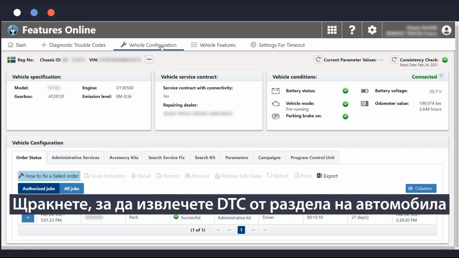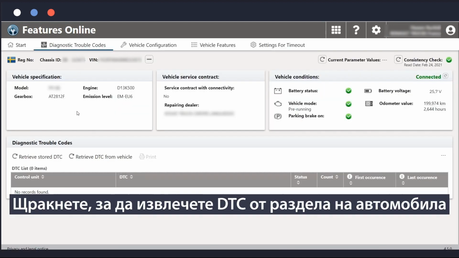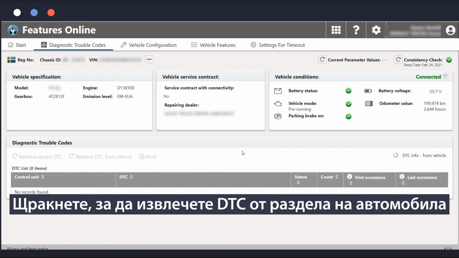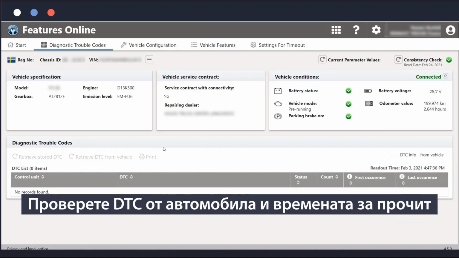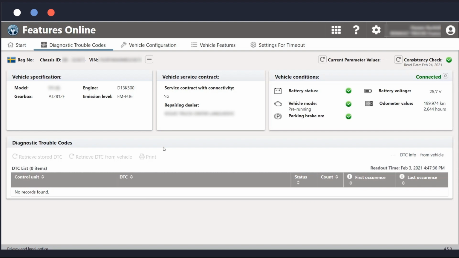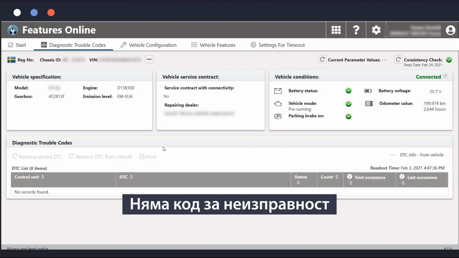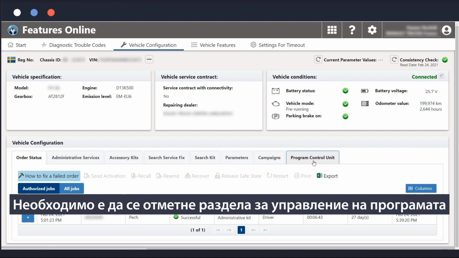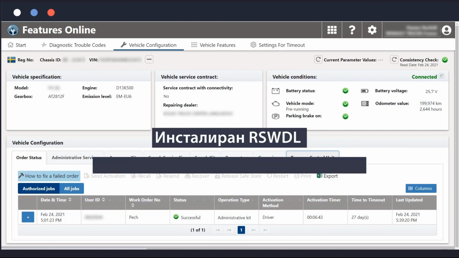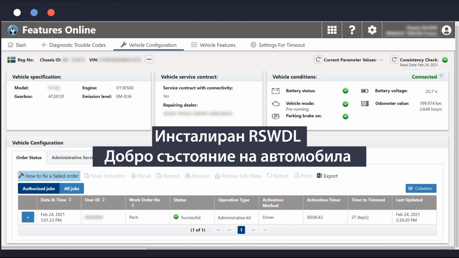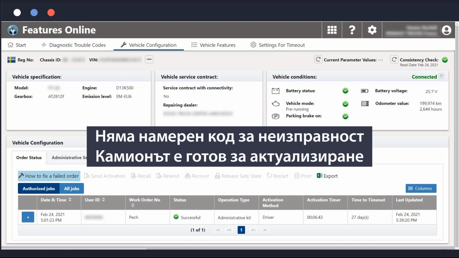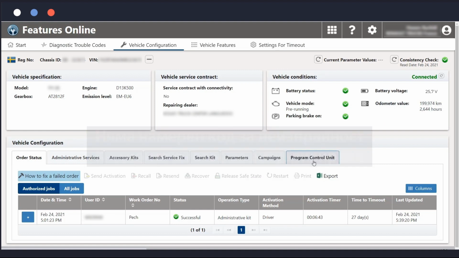She clicks on Retrieve DTC from Vehicle tab. She checks DTC from Vehicle and readout times and notices there's no fault code. Before campaign installation, Alice checks the Program Control Unit tab. When RSWDL is installed, she checks the vehicle conditions are good. No fault code has been found, the truck is ready to be updated.